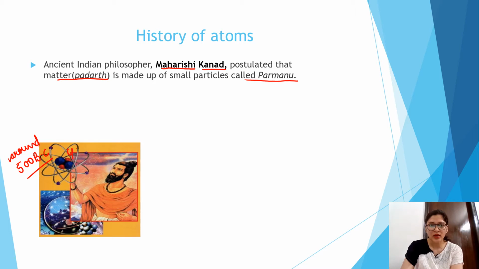All the matter is made up of tiny particles known as Parmanu.